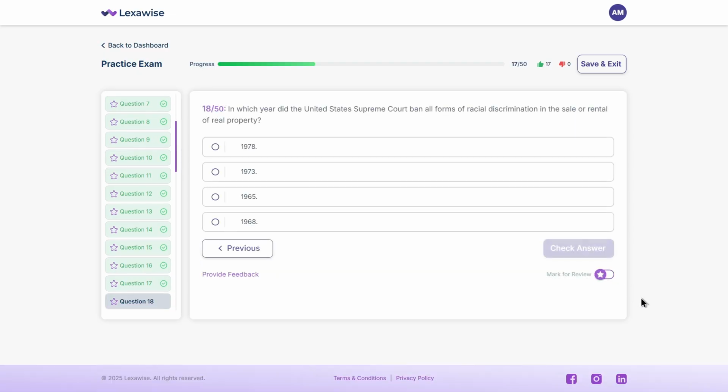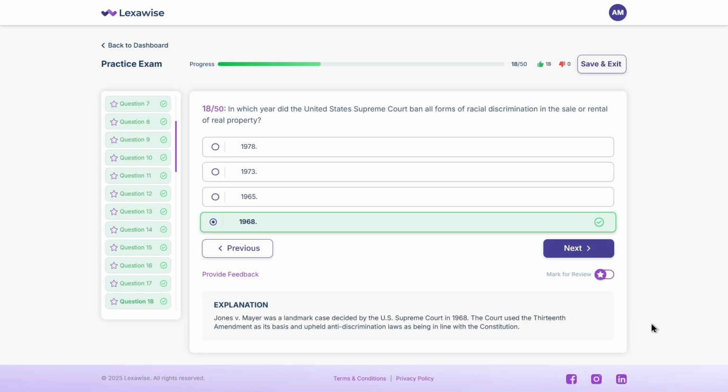Let's look at this one. In which year did the US Supreme Court ban all forms of racial discrimination in the sale or rental of real property? A. 1978, B. 1973, C. 1965, D. 1968. Think about it. The correct answer is 1968, so the choice here is D. That year, the Supreme Court decided Jones versus Mayer, reinforcing the Civil Rights Act of 1866 and using the 13th Amendment to uphold fair housing rights.